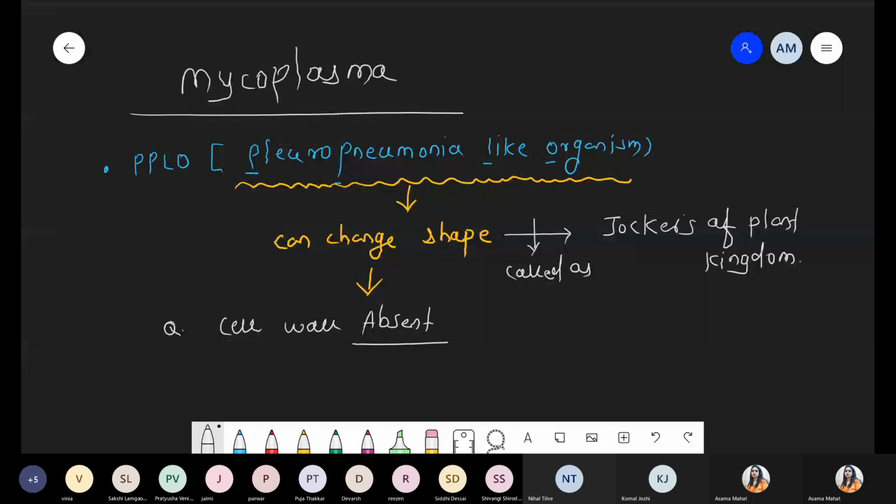So here we saw two names for it. Number one, PPLO. They can change their shape, and due to that property, they are also called jokers of the plant kingdom according to Linnaeus's two kingdom classification system. Got it? Is this point clear, everyone? Yes or no? Is this point clear?